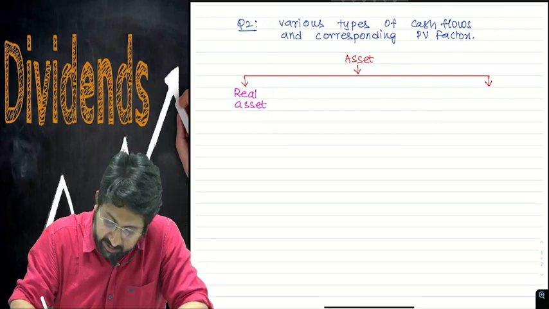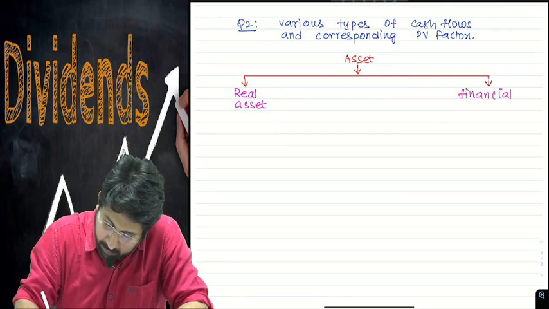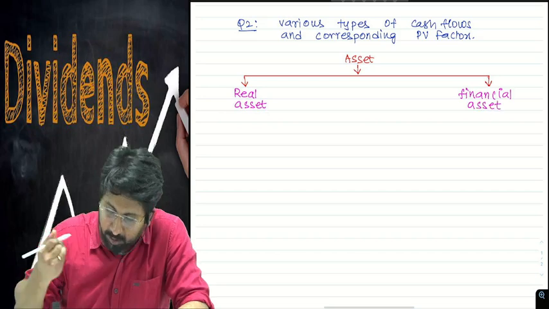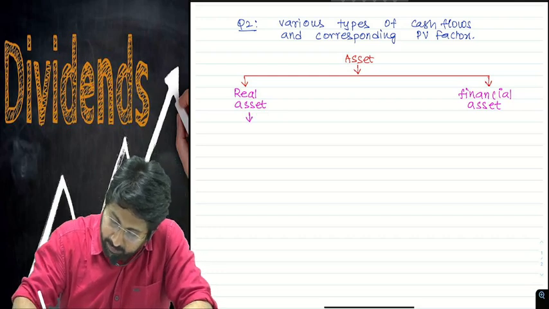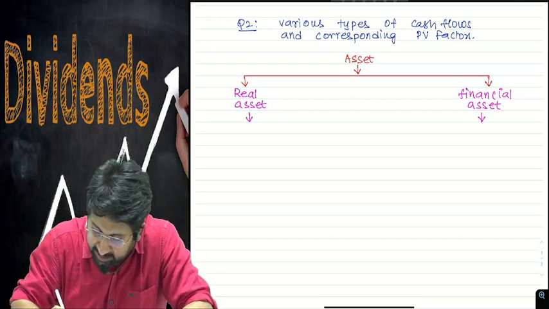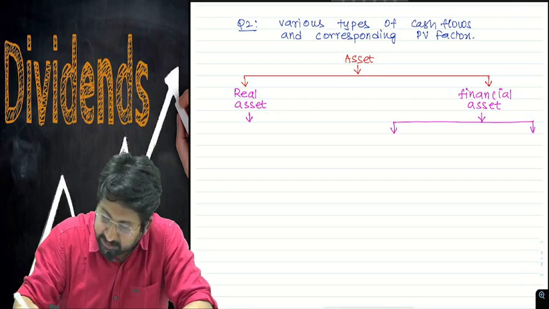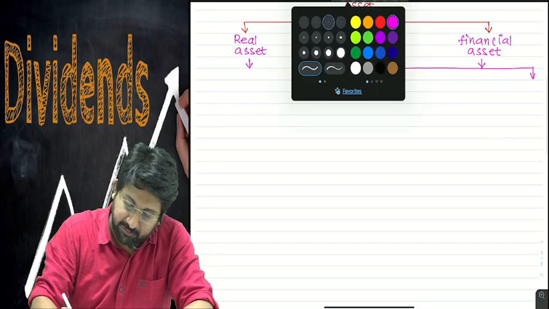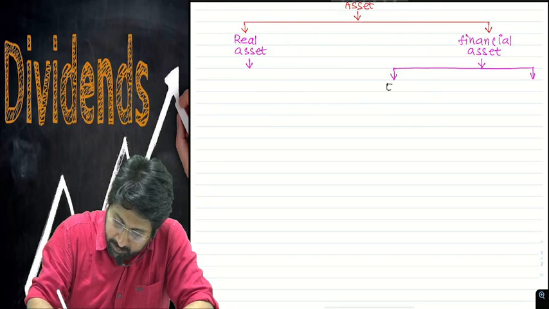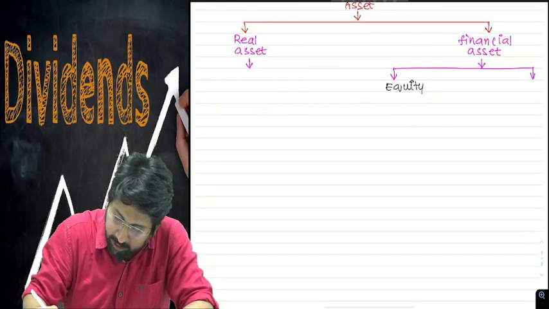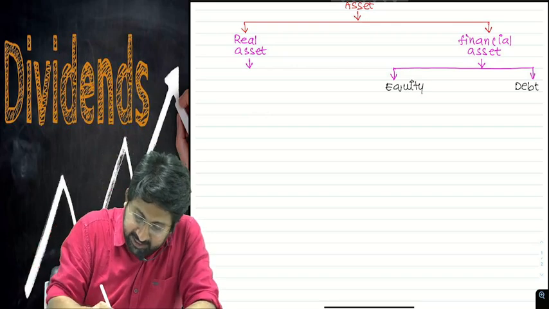One is real assets. Second is financial assets. Financial assets are further bifurcated into two parts. First one, equity, and debt.